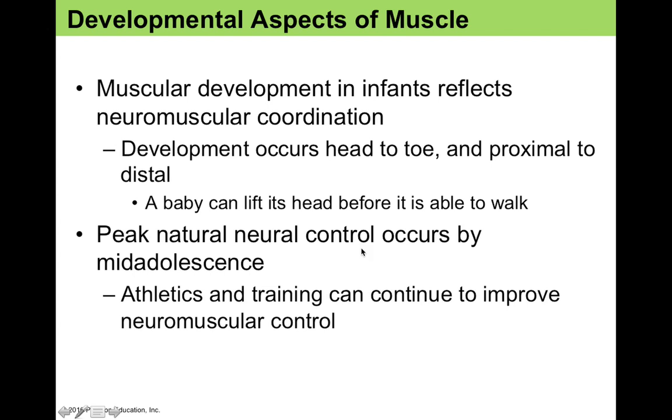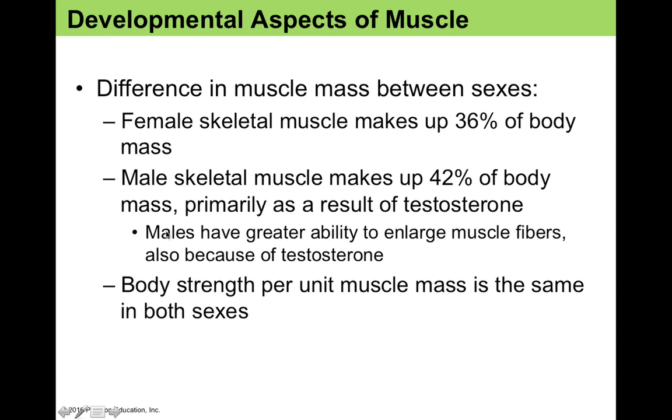And peak natural neural control occurs by mid-adolescence. So athletics and training can continue to improve neuromuscular control through this age group. Now the difference in muscle mass between the sexes is that typically females have about 36% of their body mass as muscular tissue, and the typical male musculature makes up about 42% of their body mass.